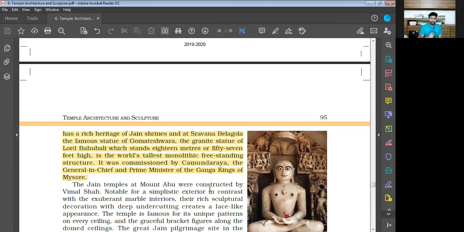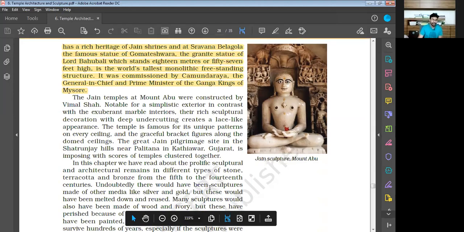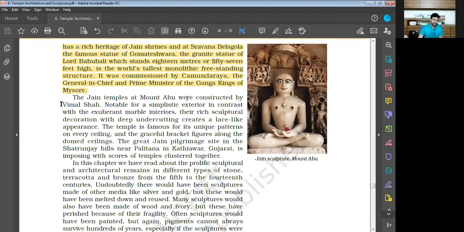It was commissioned by Chamunda Raya, the General-in-Chief and Prime Minister of the Ganga Kings of Mysore. Okay, this is the thing. The Jain temples at Mount Abu were constructed by Vimal Shah.